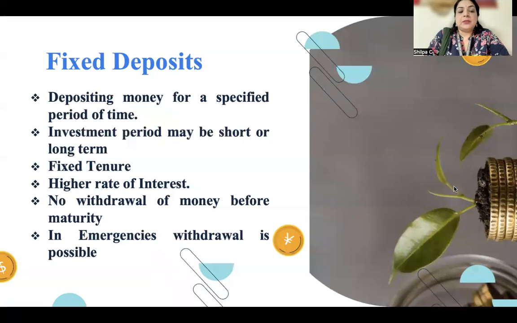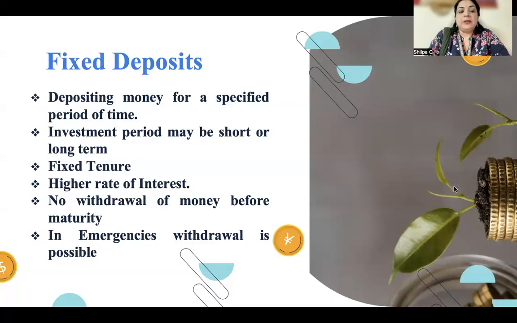How does it accept deposits? It accepts deposits in the form of a fixed deposit, very popularly known as FDs. I think many of you would have heard about FDs. What happens exactly in an FD? The customer deposits the money for a specified period of time. When you buy an FD, a specific period is mentioned by the banker, and the investment period may be short or long term. It could be for a year, or for 3 years or 5 years.